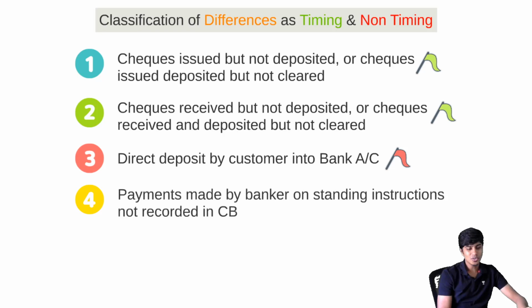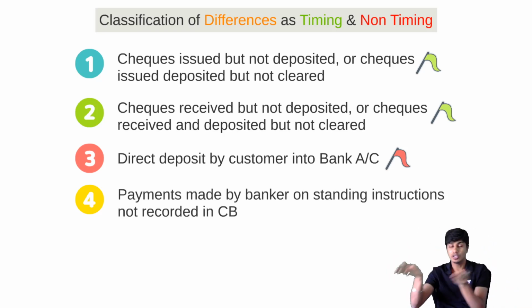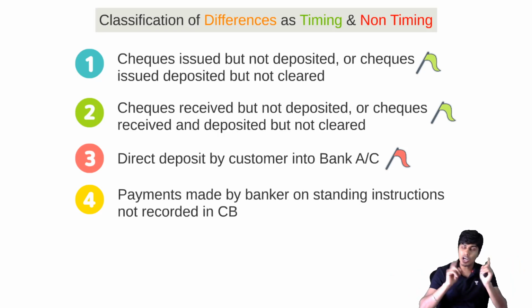Then the next one we have is payments made by banker recorded in passbook, not recorded in cash book. This is not because of time. This is a non-timing error. We have failed to record. It's an error of omission. If you record it in the cash book, the passbook will match. If you don't record it in the cash book, even after 10 years, the difference will still be there. So this is a non-timing difference.